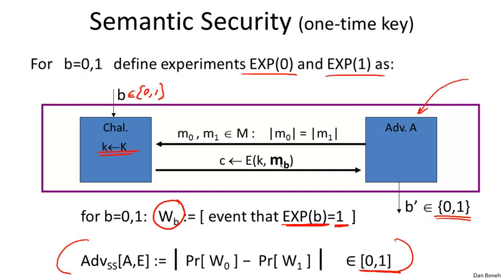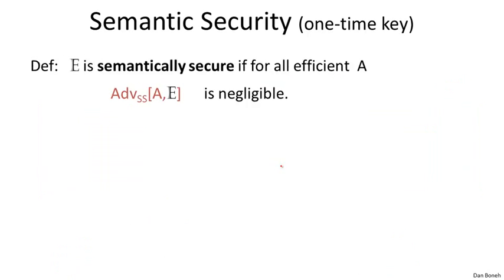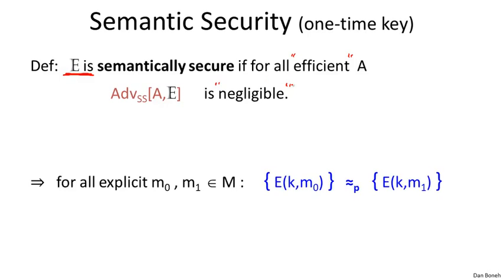Actually, that's just the definition of the advantage. And then the definition is just what you would expect. Basically, we'll say that a symmetric encryption scheme is semantically secure if for all "efficient" adversaries, the advantage is negligible. In other words, no efficient adversary can distinguish the encryption of M0 from the encryption of M1. And basically this is what it says repeatedly, that for these two messages that the adversary was able to exhibit, he wasn't able to distinguish these two distributions.